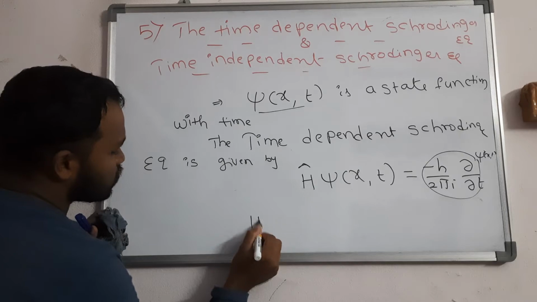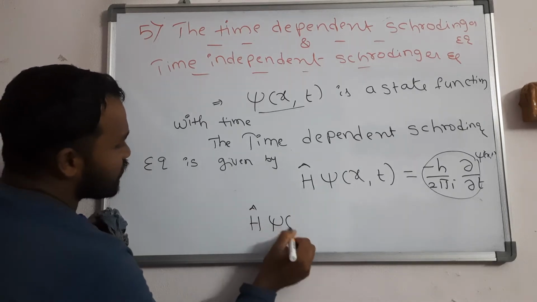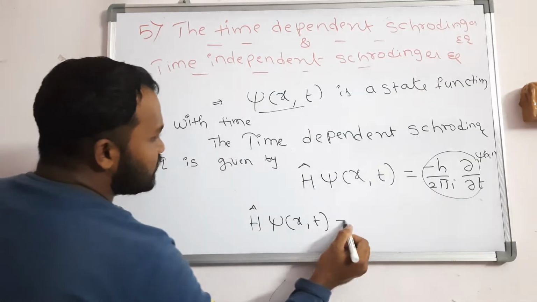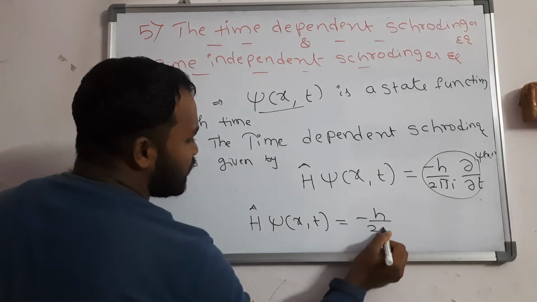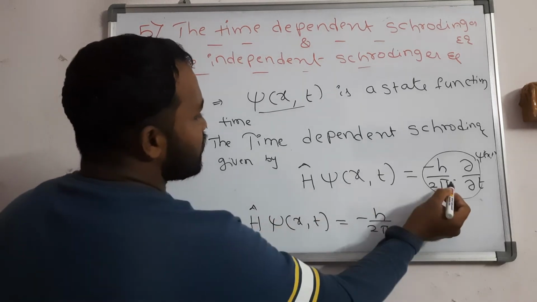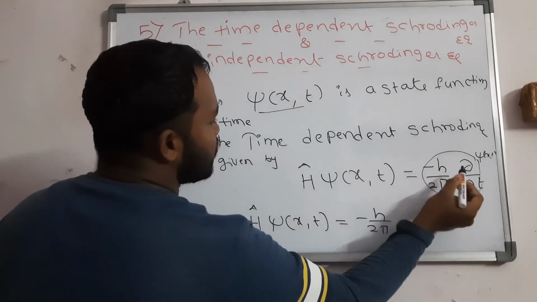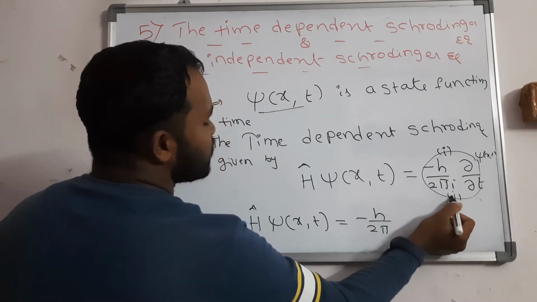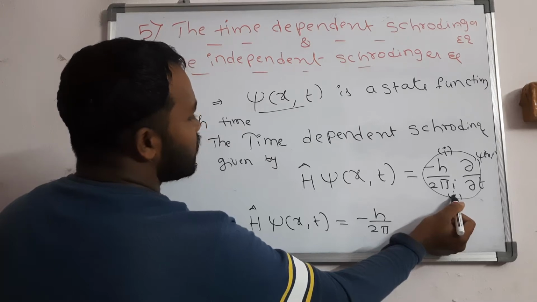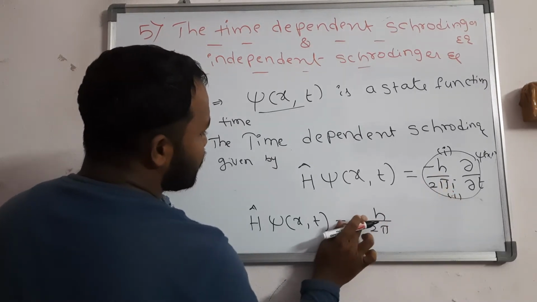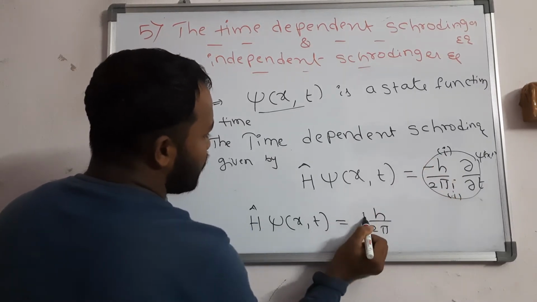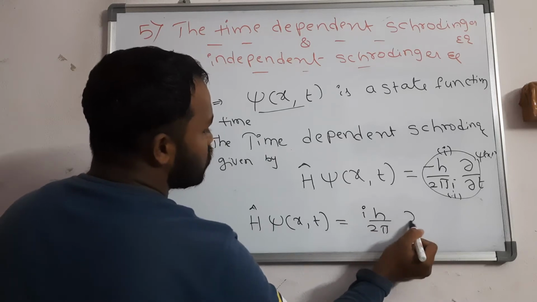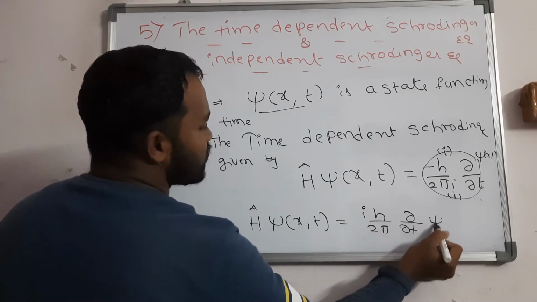So again I am going to write this equation. H cap psi of x comma t is equal to minus h by 2 pi i into dou by dou t. Again you should multiply with i and divide with i. i into i is i square, and the value of i square is minus one. Minus into minus is plus. You will get i into h by 2 pi dou by dou t of psi of x comma t.